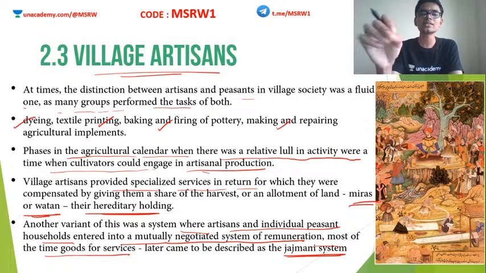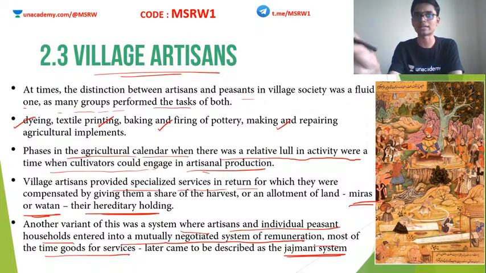Here what they do is, even before they start working, they will come to a compromise, or a negotiation, according to which they will do the work, and in return for their work they will be provided something, probably some kind of good rather than cash.